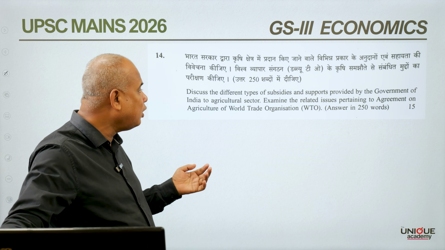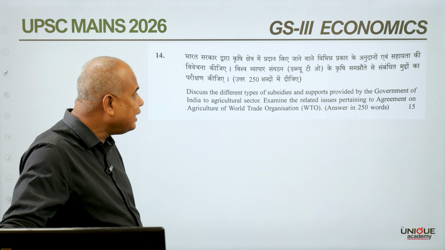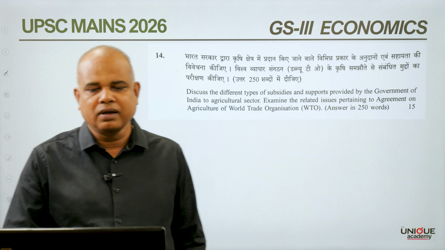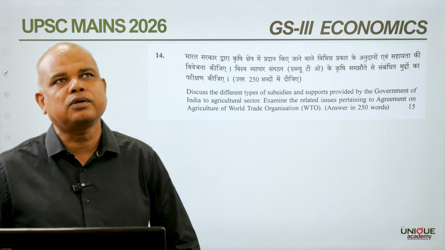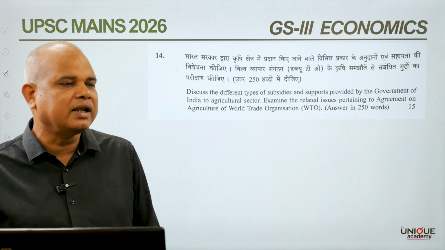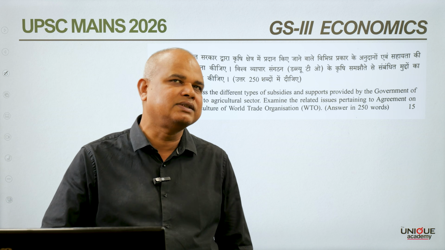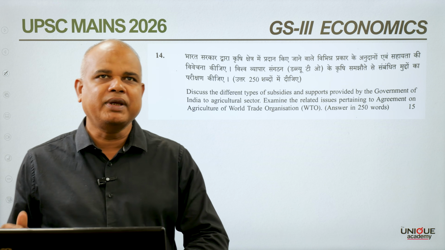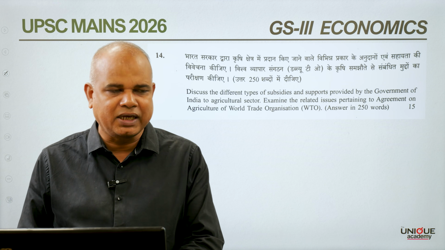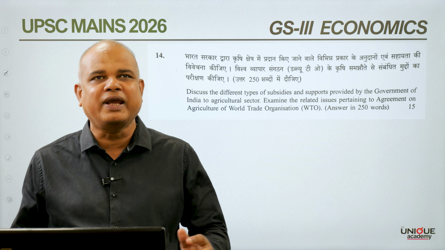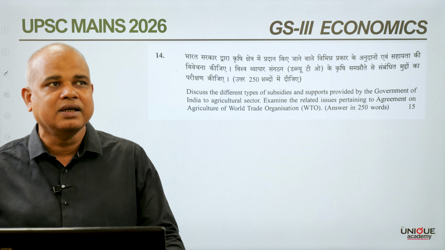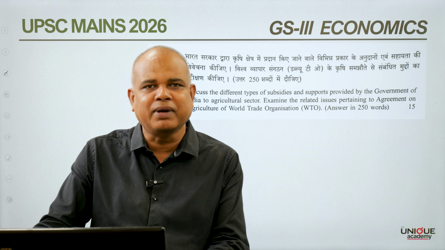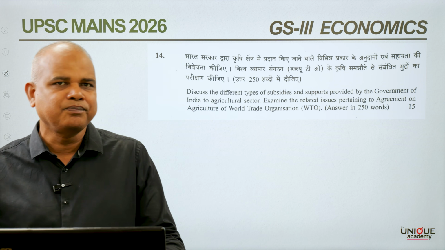Now, if you look at related issues pertaining to the Agreement on Agriculture, there are different issues as far as the WTO is concerned. If you look at the different WTO summits, in the 2013 Bali summit there was a clear conflict between developed and developing countries as to what extent minimum support price needs to be given by developing countries to their farmers.